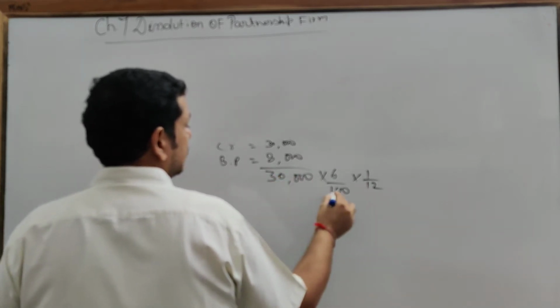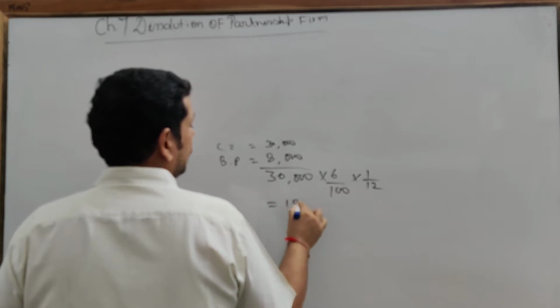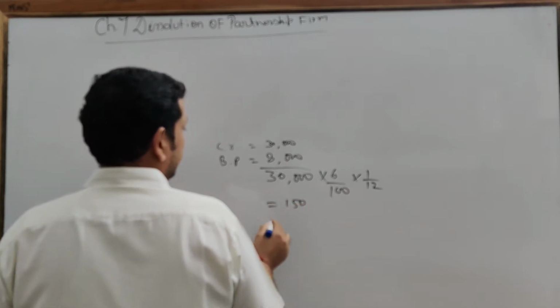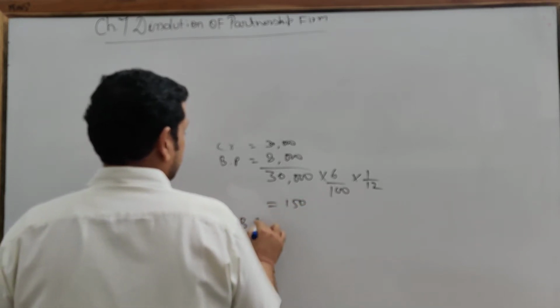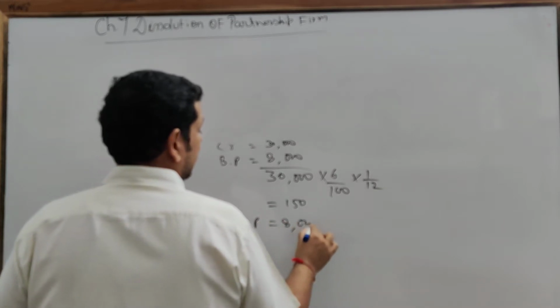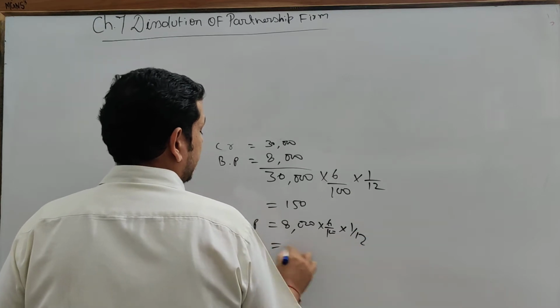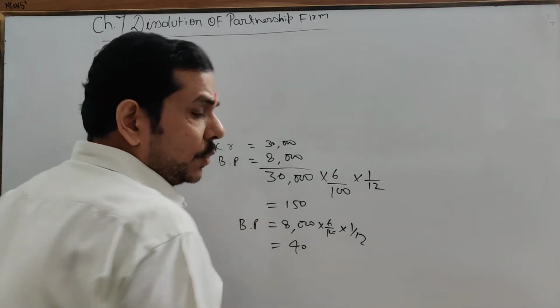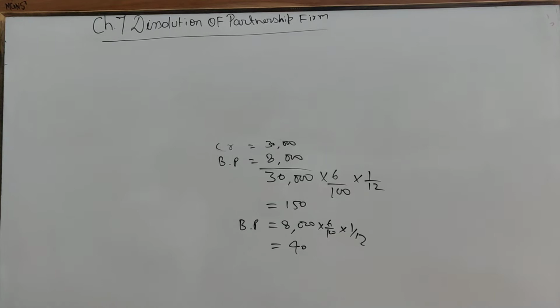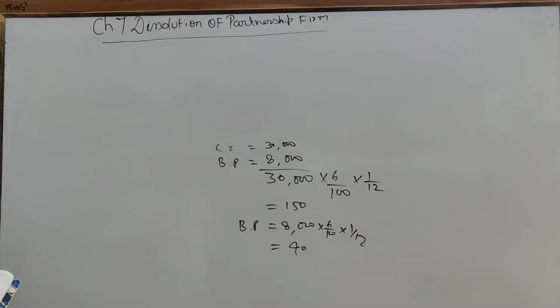So find out this. This will come to near about 150 for creditors, and for bills payable, 8,000 into 6 by 100 into 1 by 12. So that comes to near about 40. So the total discount available to you in making the payment 1 month earlier is 190 rupees. Clear? Now we are going to make the realization account.